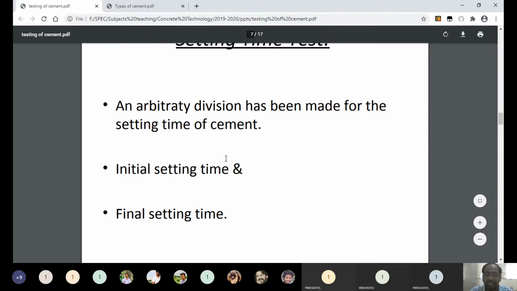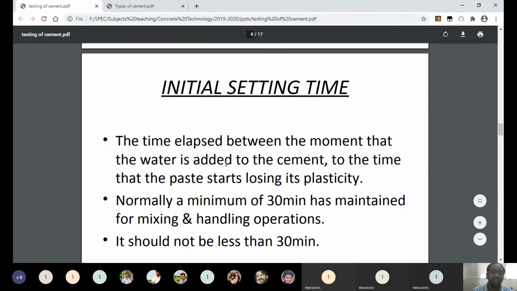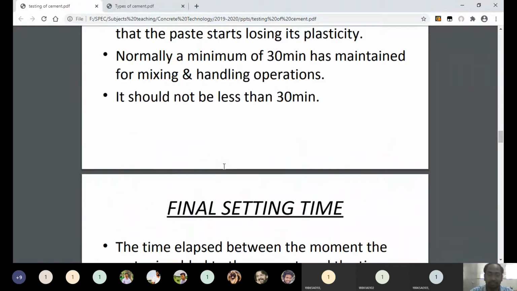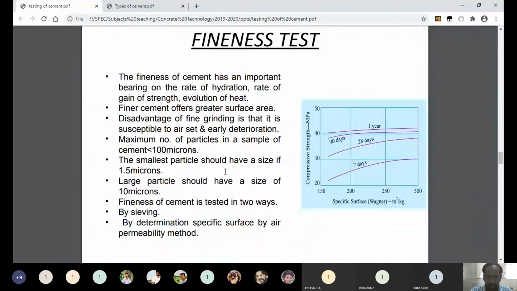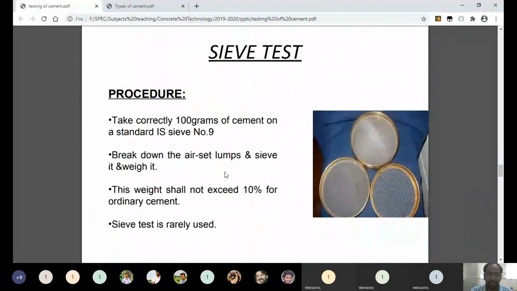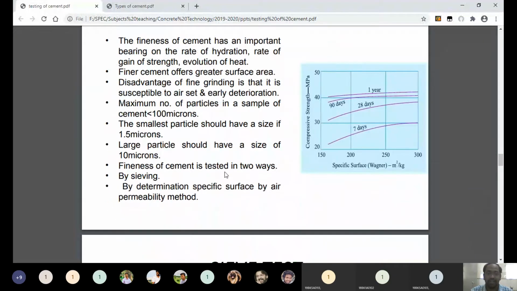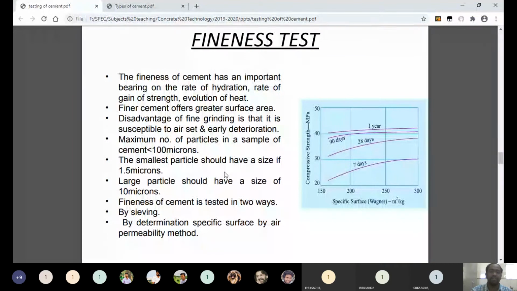Understand? So that is called as final setting time. And for measuring setting time also we can use Wicket apparatus only. Okay, now next one is the fineness of cement. So fineness of cement you can note down from here. Keep adding fineness test and start noting down.